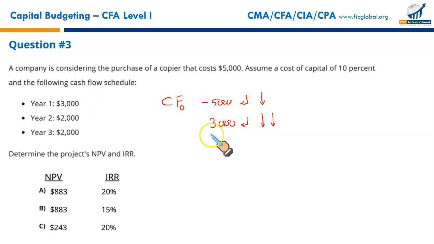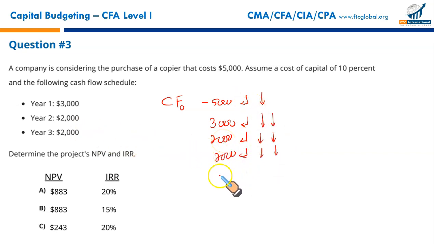Then the system will take you to the next cash flow after that, the cash flow in year 2. You will enter 2,000. You will enter this, press this sign, press the down arrow key. The system will ask you how many 2,000s do we have. In year 2 and 3, you can either write 2, enter and down arrow key, or you can just take this 2,000 as the third year cash flow. It will work both ways.